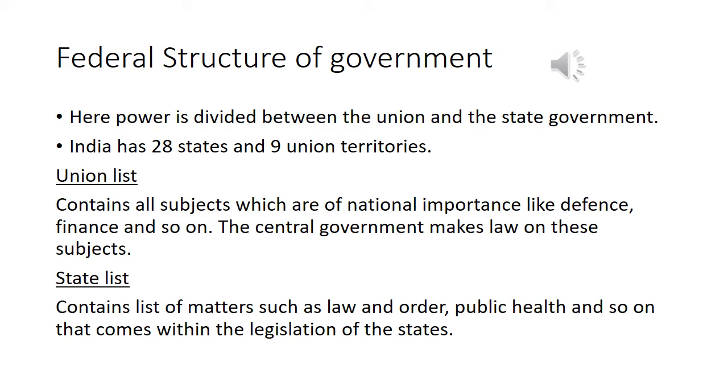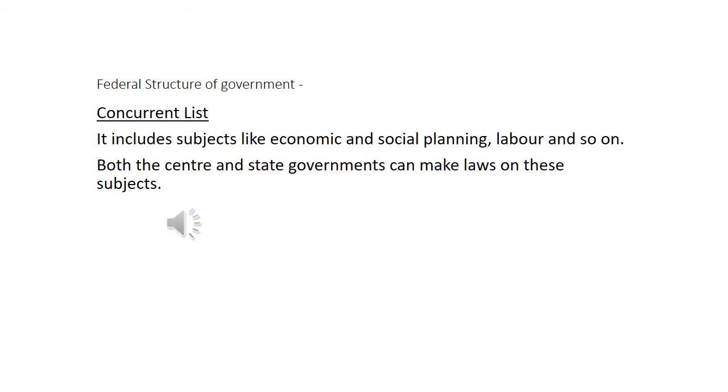State list. It contains a list of matters such as law and order, public health and so on. That comes within the legislation of the states. Third is concurrent list. It includes subjects like economic and social planning, labor and so on. Both the center and state governments can make laws on these subjects.